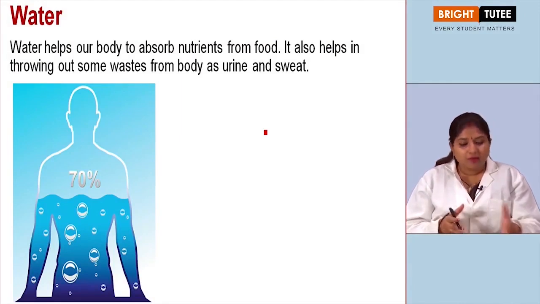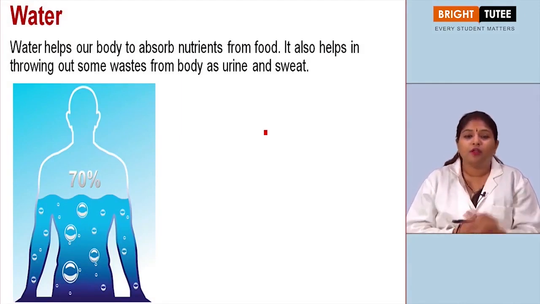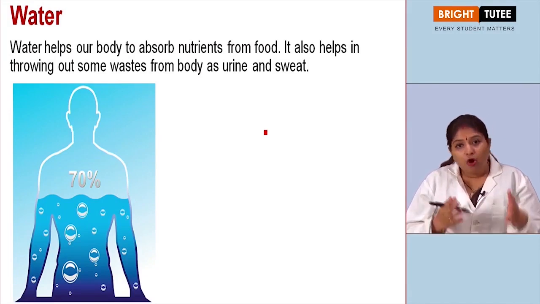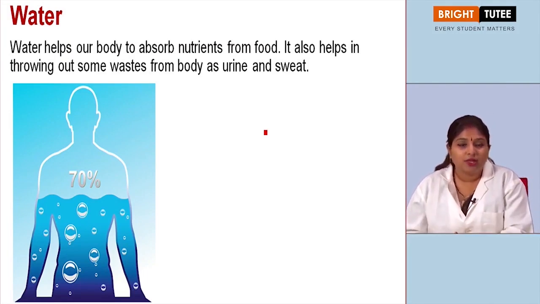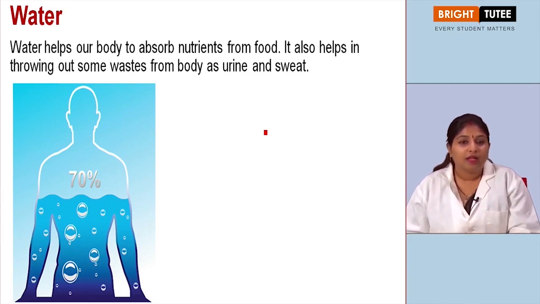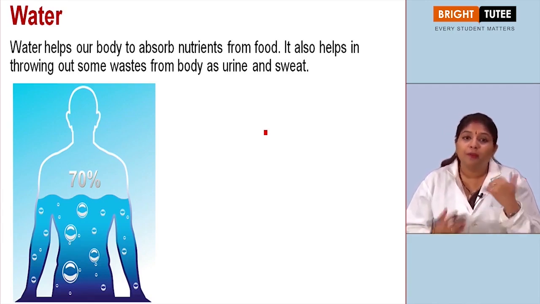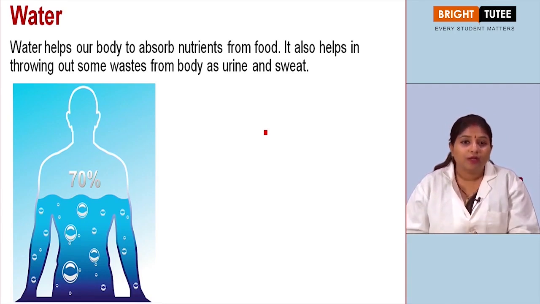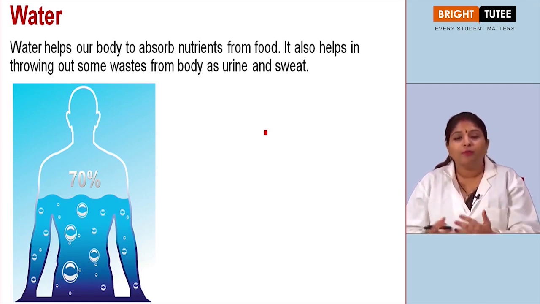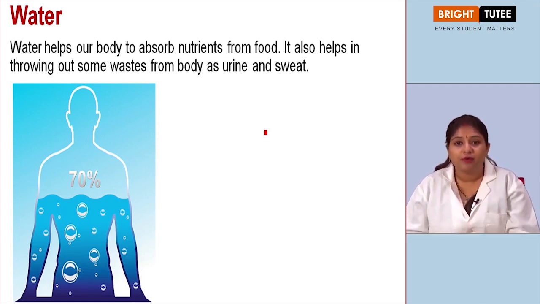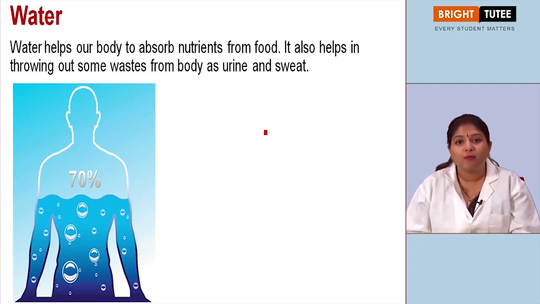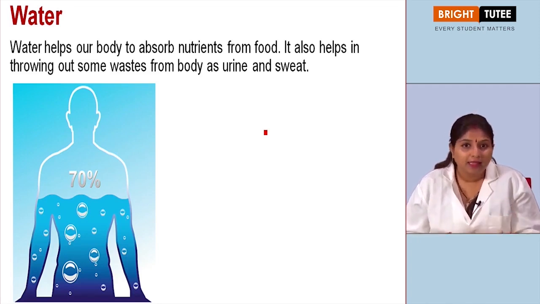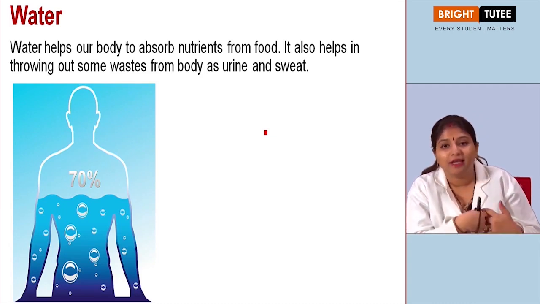Now we know that 70% of our body is made up of water, and water performs various functions in our body, from transporting the food from one place to the other, and excretion is also done with the help of water. That is why a proper amount of water should be maintained in the body. If water is lost, say for example when a person is suffering from loose motion, what will happen? A lot of water will be lost from the body, and the person will suffer from dehydration. So that is why water is again included in our body, so that we remain healthy, and this 70% is maintained in our body, right?